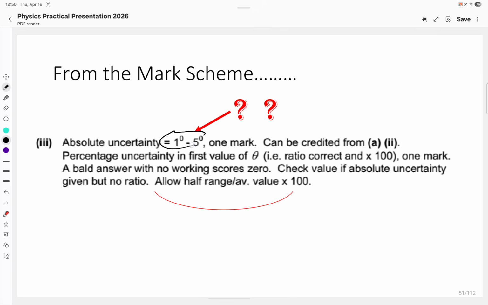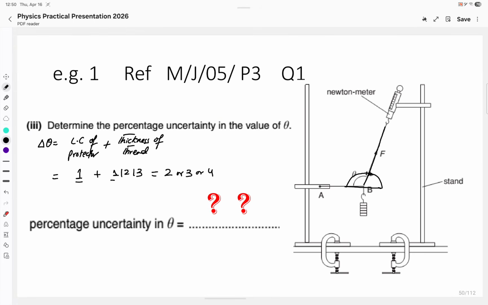Look at that. They have mentioned a range for the absolute uncertainty, which is delta theta. The delta theta is an absolute uncertainty and should be in a range. Any one value is welcomed. So mention the delta theta absolute value, this one. Now give us the percentage: delta theta divided by theta multiplied by 100.